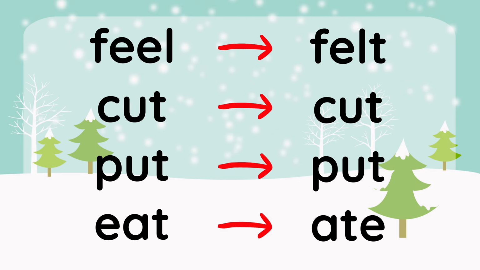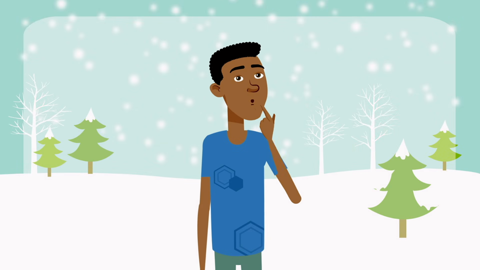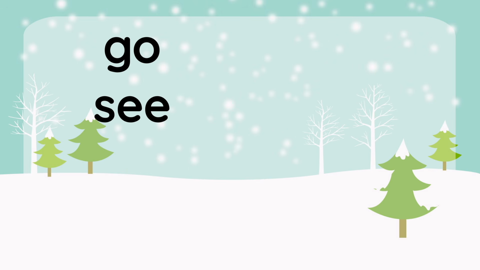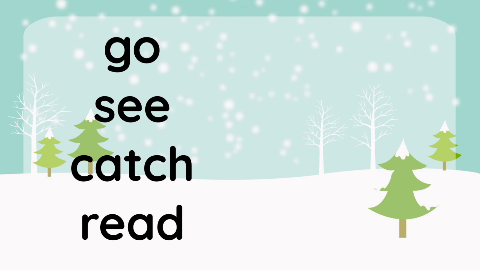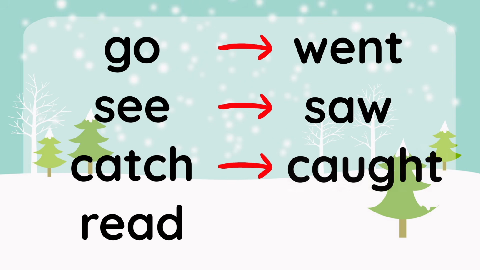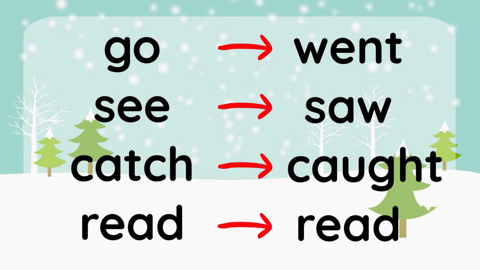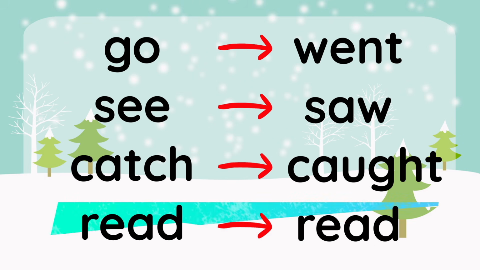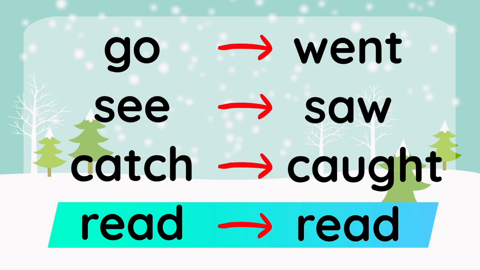That's right. Well done. Should we try some more? Let's see if you know the past tense of these words. Ready? Go, see, catch, read. The past tense of go is went. The past tense of see is saw. The past tense of catch is caught. And the past tense of read is read. That's right. Read and read have the same spelling, but they sound different.